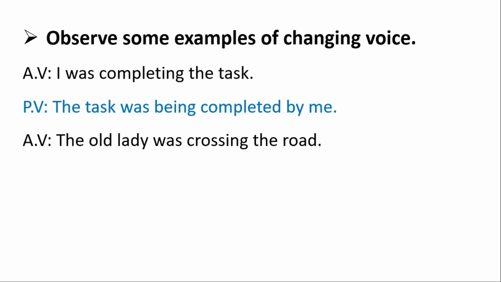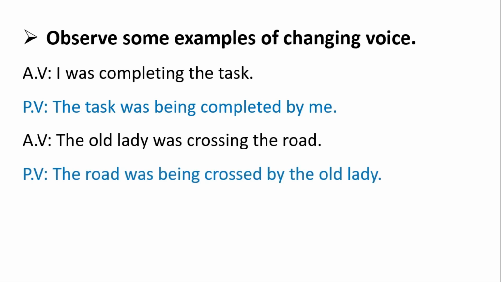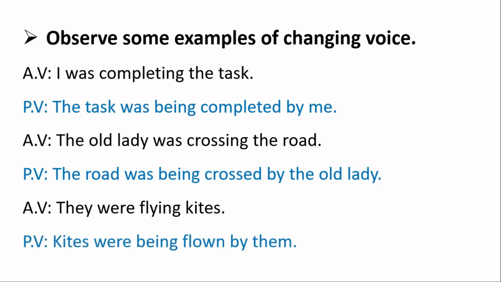The passive voice of this sentence is, the road was being crossed by the old lady. Another active voice, they were flying kites, and the passive of this sentence is, kites were being flown by them.